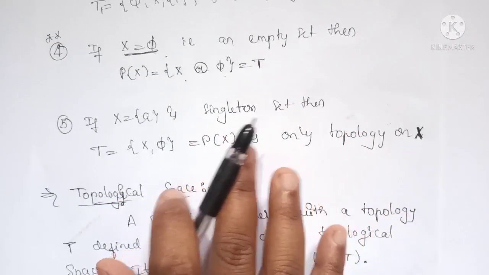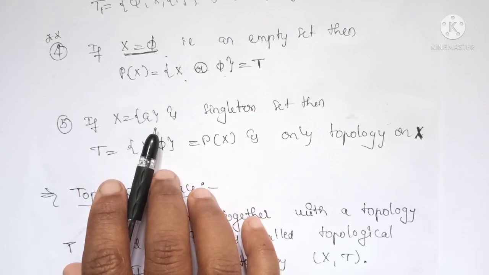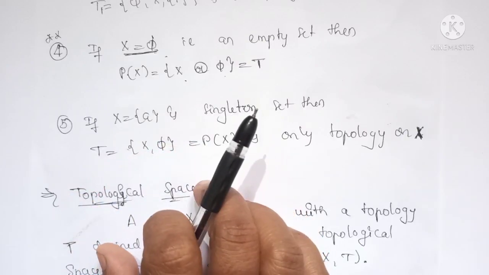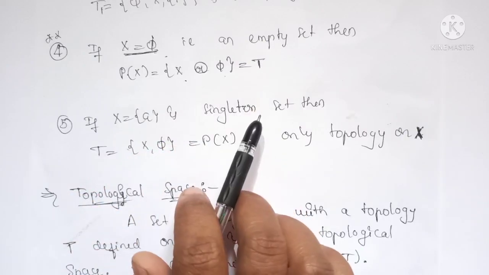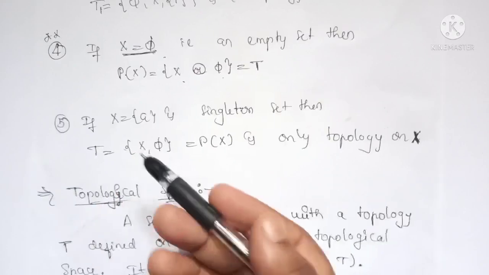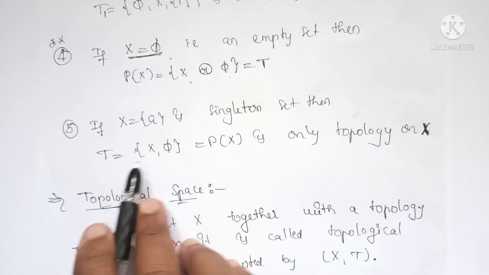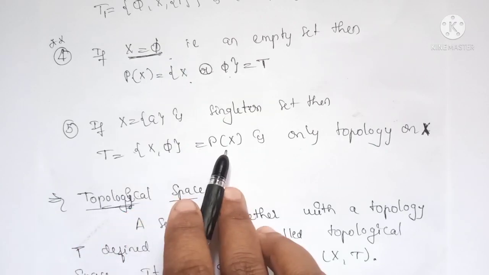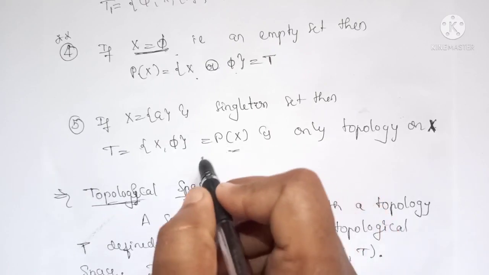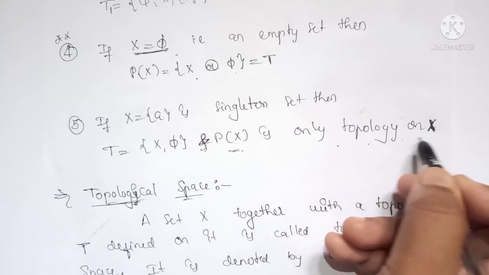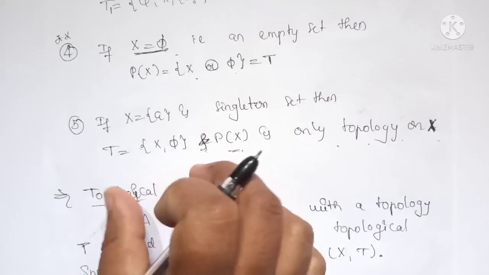Next, if X equals {a}, a singleton set, so let us consider a set which contains only one element. Singleton means it contains only one element, then for that type of set, which may be any set containing only one element, the subfamily {X, phi} and the power set P of X are the only topologies on X. So there we have only two topologies.